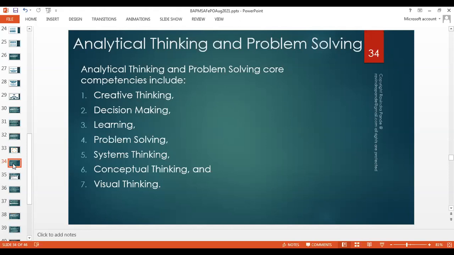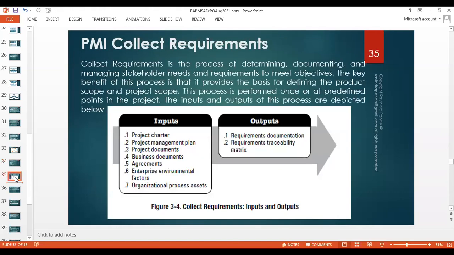So all these types of analytical thinking and problem solving skills are needed by business analysts, so that if somebody asks you, you can tell them these really crucial points for a business analyst. Let's take a step further.